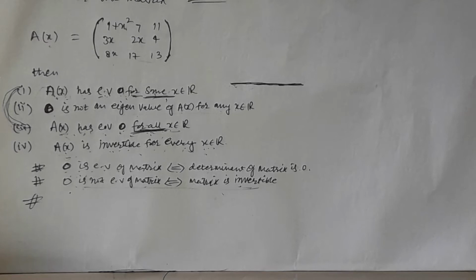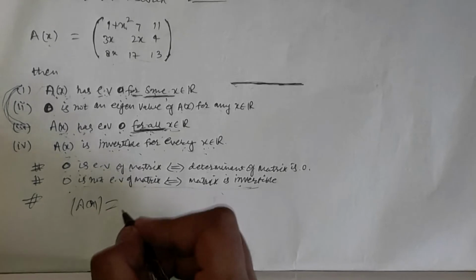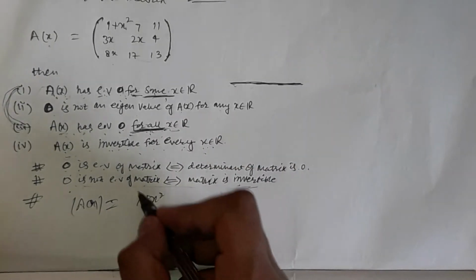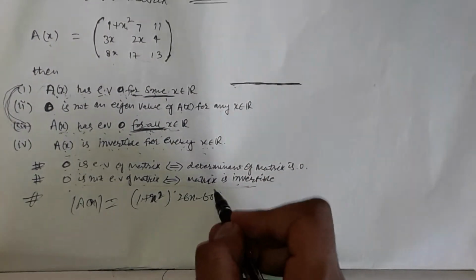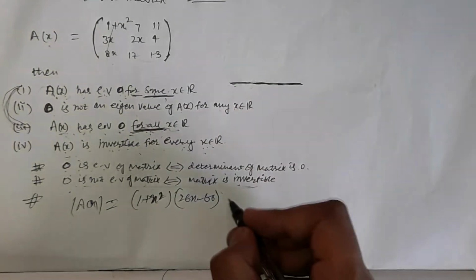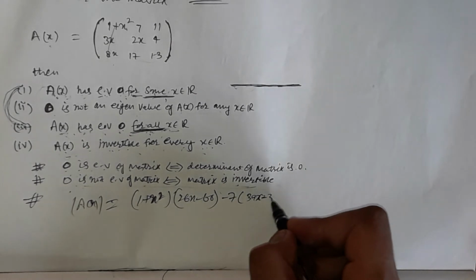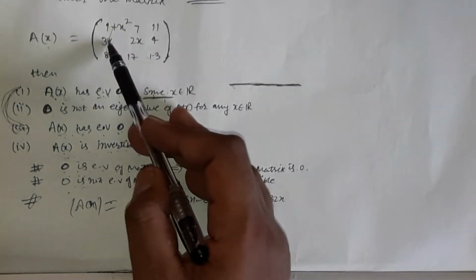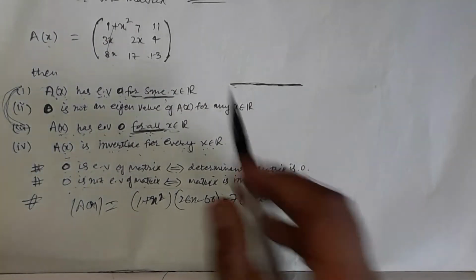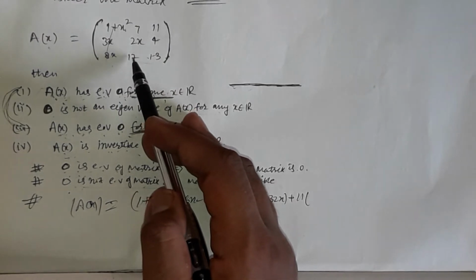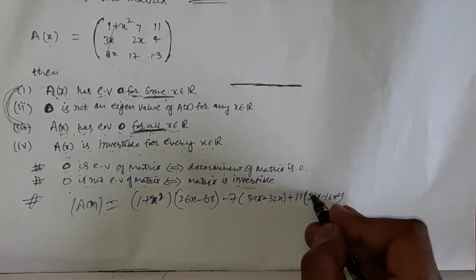Let us go to the determinant. What is the determinant of the matrix, which takes the form 1 plus x square, and let me take this, 26x minus 68. And similarly minus 7, and this is nothing but 39x minus 32x. 39 minus 8 for the 32x, and this is 11, and this is 51x minus 16x square. Okay friends, now simplify it.